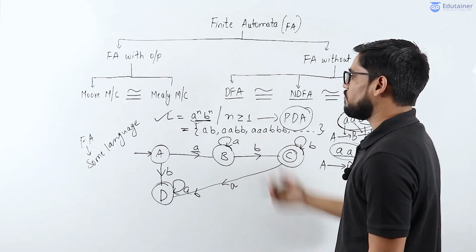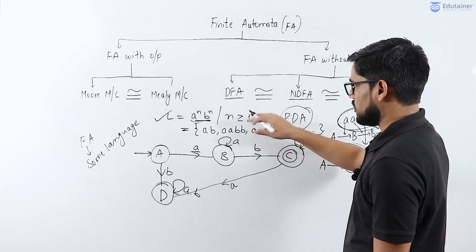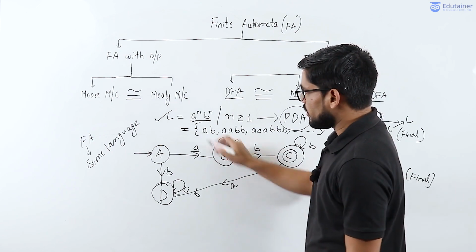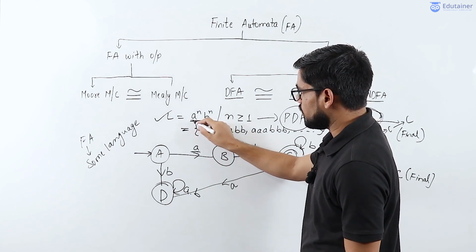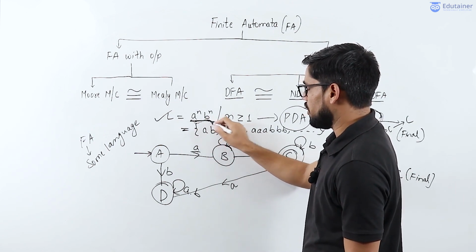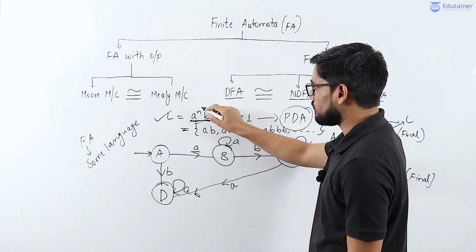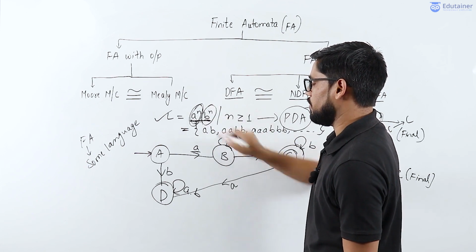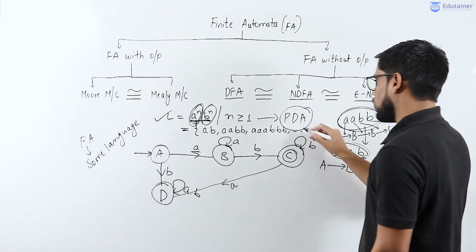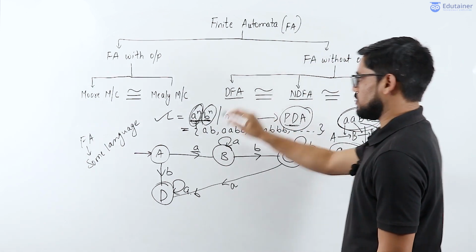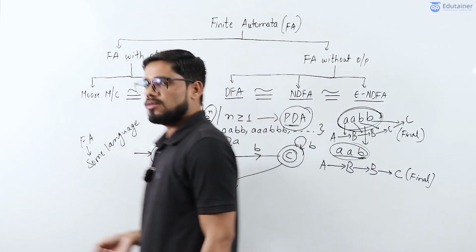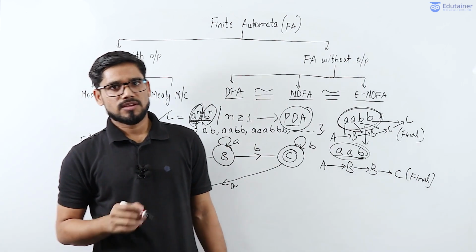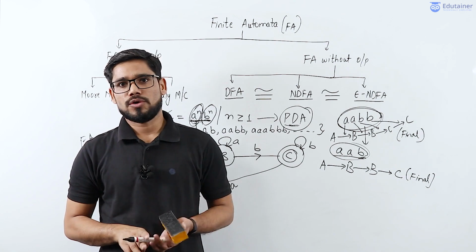And what is the problem with finite automata for this language? The finite automata is not able to compare the a's with respect to the b's. The problem with finite automata is it will not compare a against b. And pushdown automata is able to compare this. So in the next video we will see the different family of languages which are used in theory of automata.